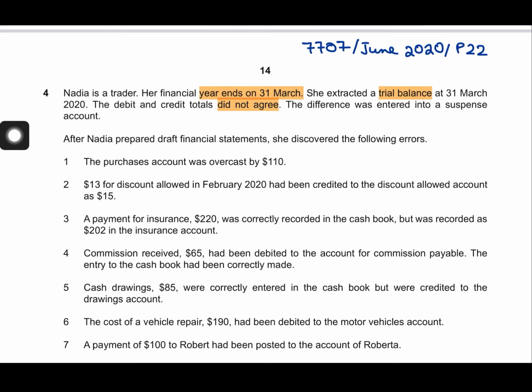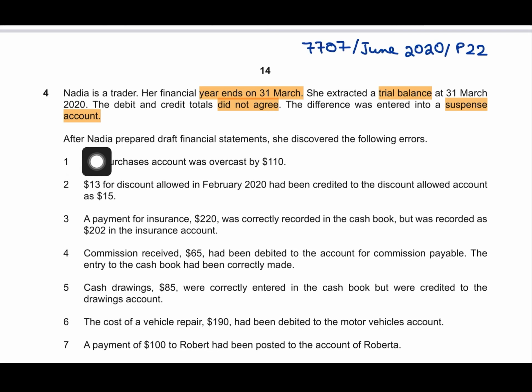So this means that the trial balance did not balance. Why? Because there were some errors which did affect the balancing of trial balance, and therefore the difference was entered into a suspense account. So the suspense account has been opened, but we are not yet told the balance of the suspense account, whether it was a debit balance or a credit balance. So we might be required to find that out.